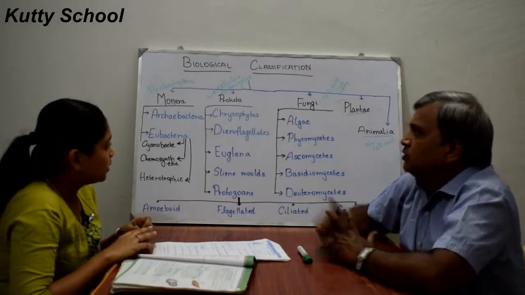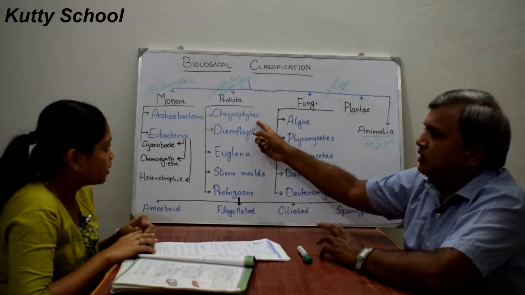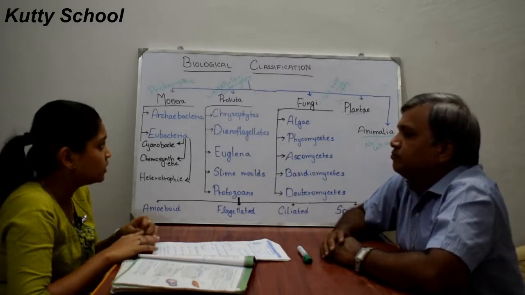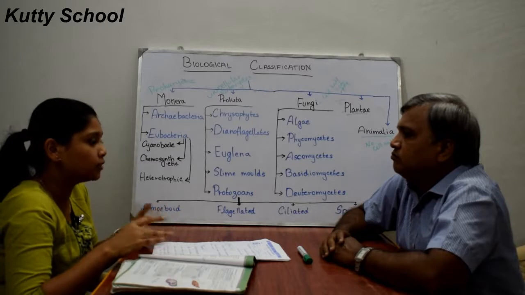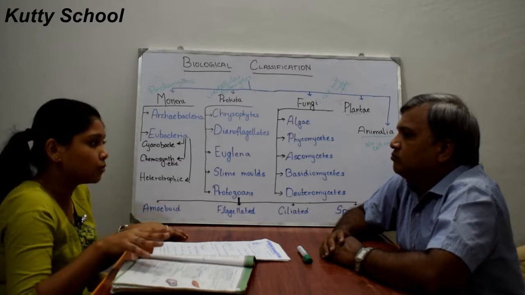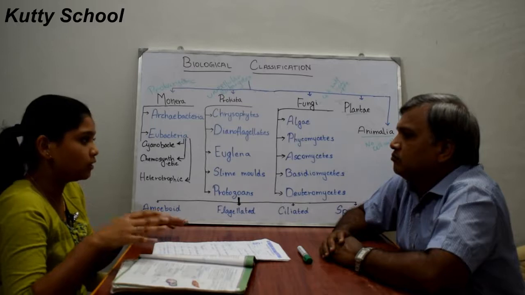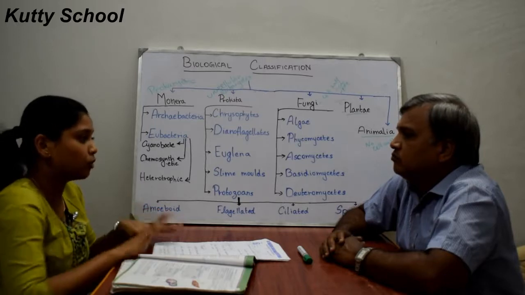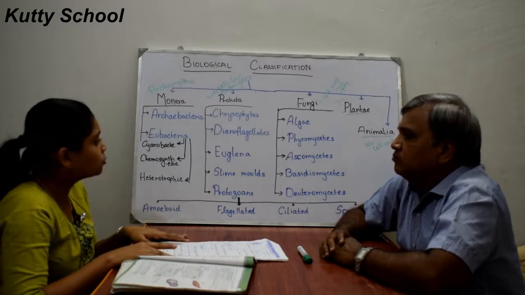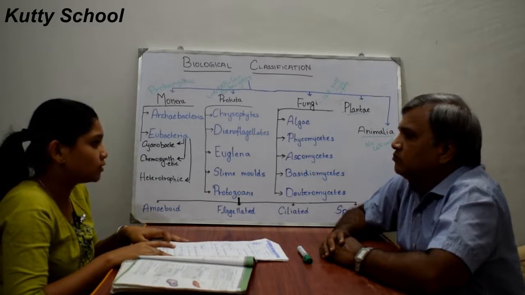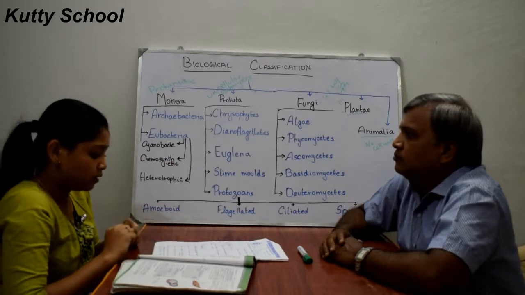These chrysophytes can float passively, without the use of flagella or pseudopodia or feet. They just float on the running water. Most chrysophytes are photosynthetic in nature; they can produce their own food, so they are autotrophs.